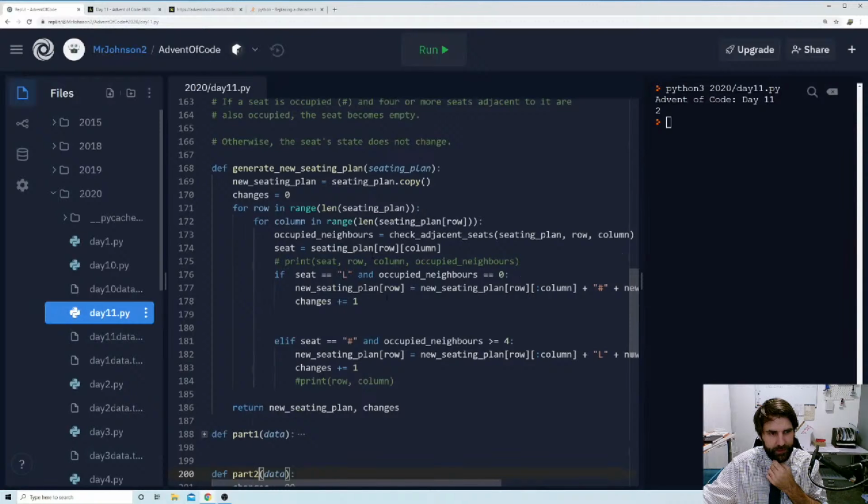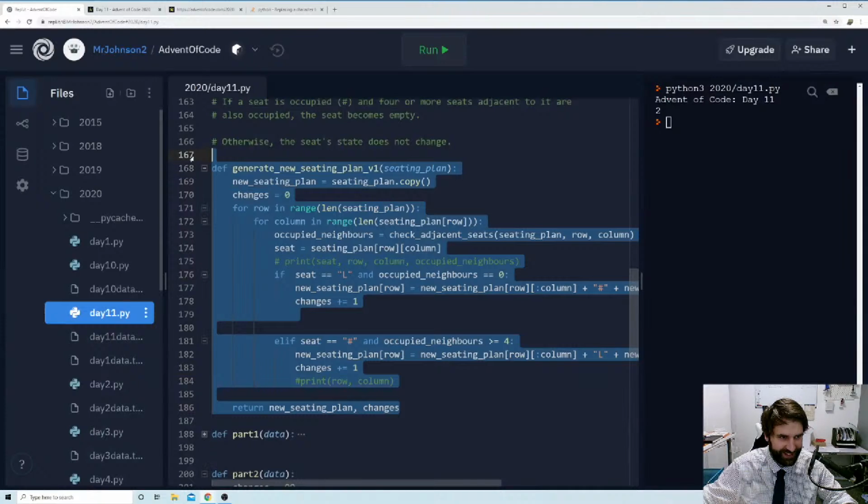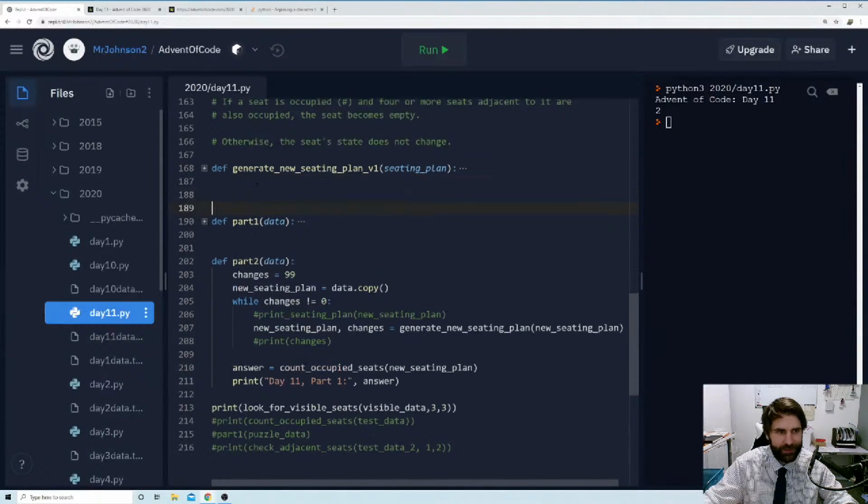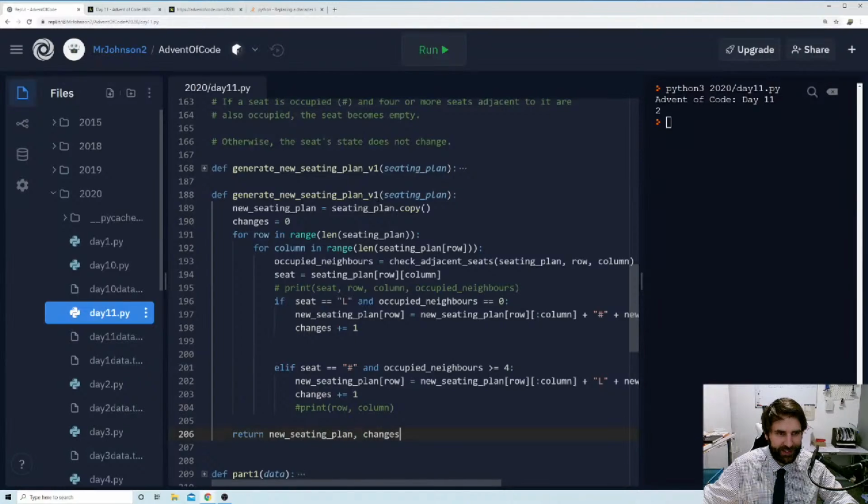I guess then we're doing the logic here, aren't we? Seat equals seating plan, row column. So what if I just did, let's call this version 1, and let's just copy this, and let's make a version 2. It's really annoying when they change the rules, because I don't want to get rid of my old code, but it just feels wrong to do that.